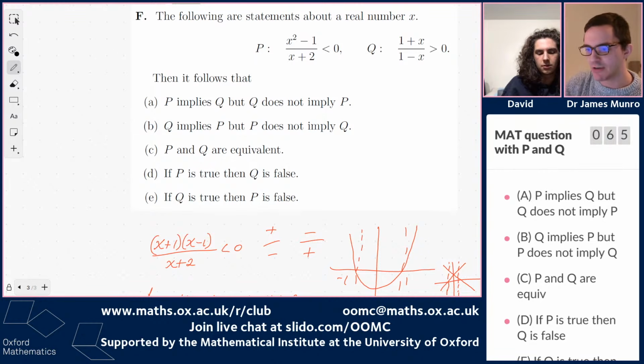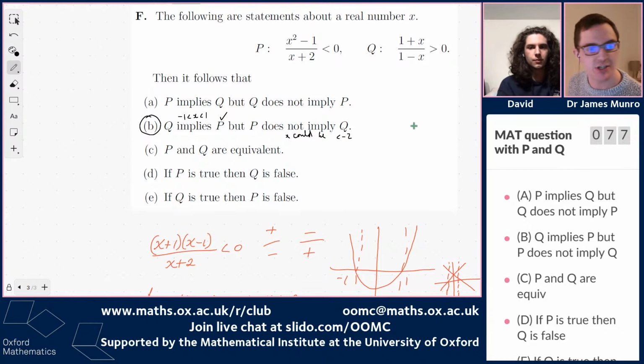I think I agree. That's option B, isn't it? Yes, option B. Let's check with chat. We've gone with B: Q implies P. If Q is true, then x is between -1 and 1, so P is true. But P does not imply Q because x could be less than -2. That's our reasoning for B.